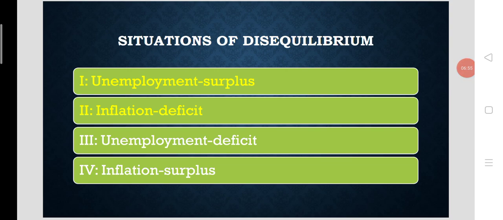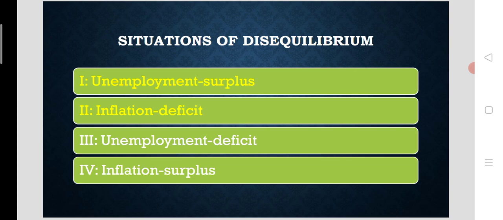So first two cases are unemployment surplus and inflation deficit. Similar policies of fiscal policy and monetary policy are required for obtaining internal and external balance in these two kinds of situations. So take the case of the first situation of disequilibrium, unemployment and surplus. In order to remove the situation of unemployment, we need to have an expansionary policy. We need to boost up the demand. We need to stimulate the economy.